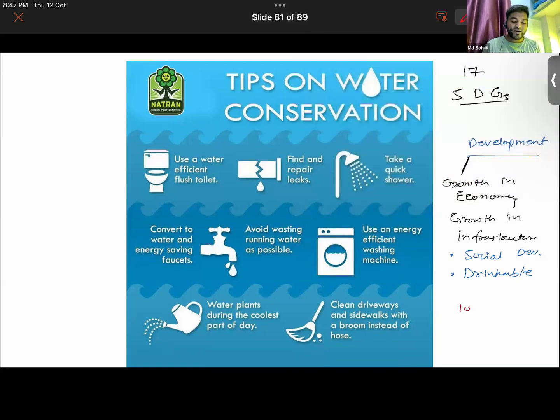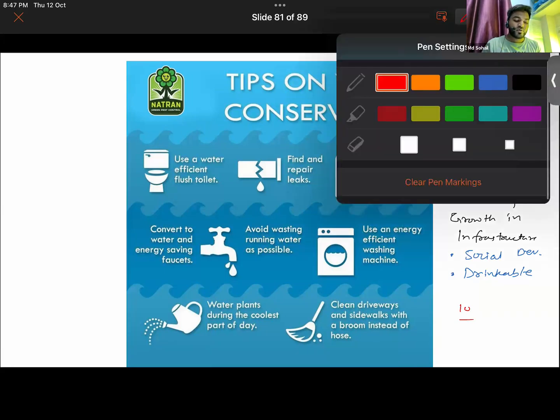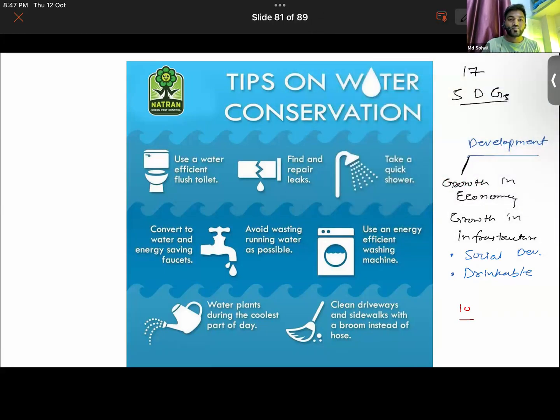Let's say you have got a 10 trillion economy, but the water there is not drinkable. What will the people do with that much money? If the water there is not drinkable, if the air there is not breathable, or if agriculture cannot be done on that soil, if the soil is polluted.